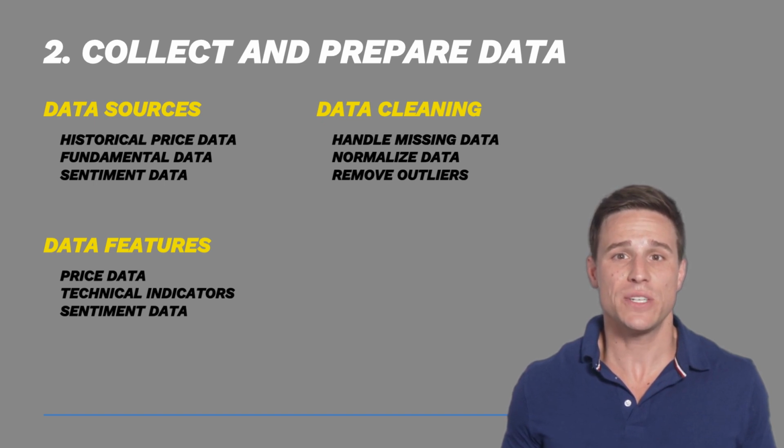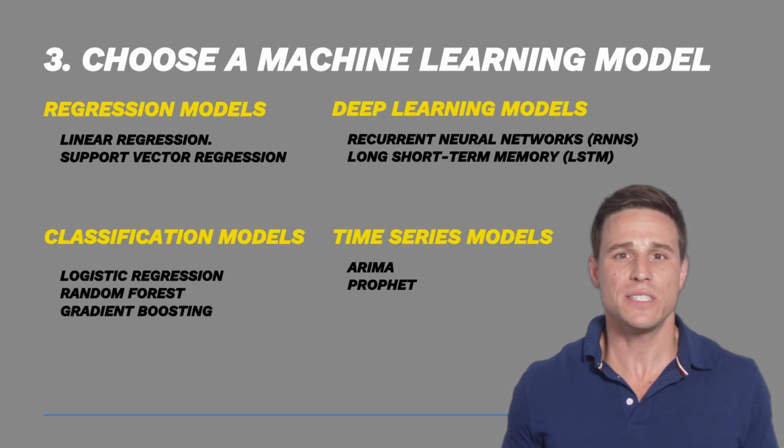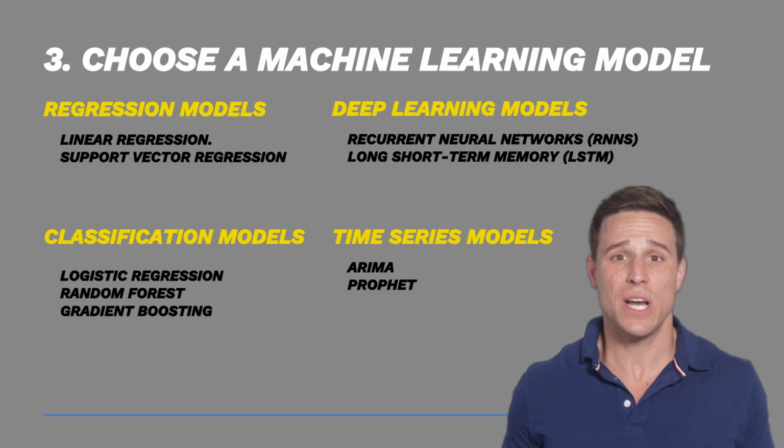Proper data preparation ensures accurate and reliable model training. High-quality, well-prepared data is the foundation of effective AI-driven trading strategies. Choosing the right machine learning model is essential for building an effective AI-driven trading system. Use regression models like linear regression and SVR for predicting continuous values such as stock prices. For discrete outcomes, like price direction, employ classification models such as logistic regression, random forest, or gradient boosting, e.g., XGBoost.